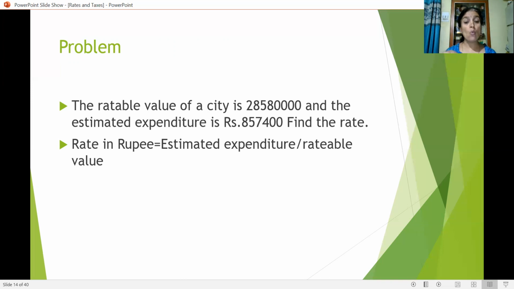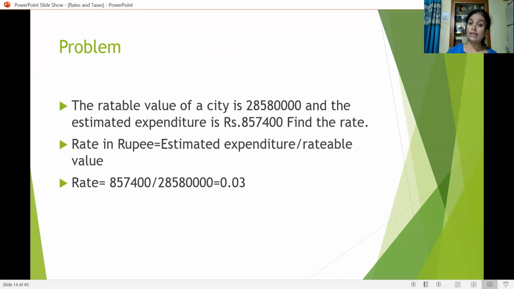So we should know what is estimated expenditure. Here in this problem, what is the estimated expenditure? It is 8,57,400. Okay. Then what is rateable value? That is also given in the problem. So the estimated expenditure should be divided by rateable value. Then you will get the rate in rupee. Here, 8,57,400 should be divided by 2,85,80,000. Then you will get the rate.